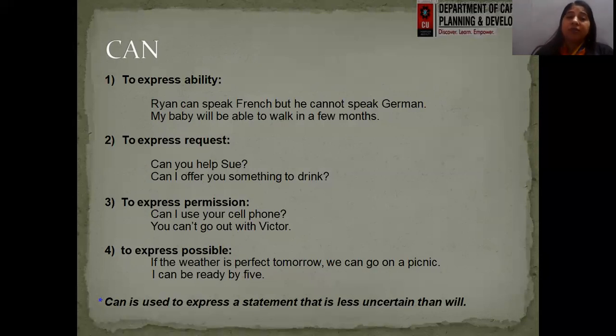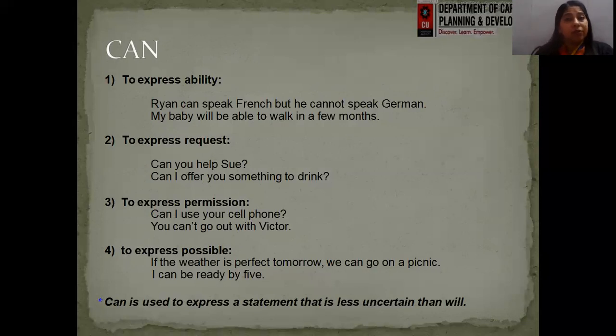Again, to express a request, if we are requesting someone, we can use can, right? For example, can you help me? Can I offer you something to drink? So these are a few examples where I am just making or offering a request to somebody. So can be used there as well.